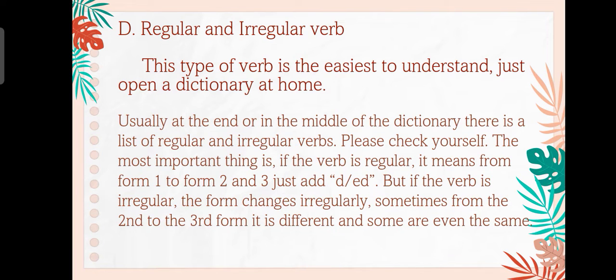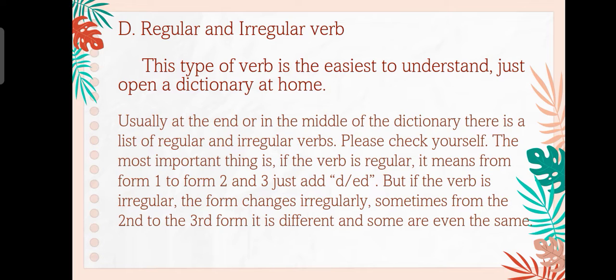So the fourth, regular and irregular verbs. This type of verb is the easiest to understand. Just open a dictionary at home. Usually, at the end or in the middle of the dictionary, there is a list of regular and irregular verbs. Please check yourself.